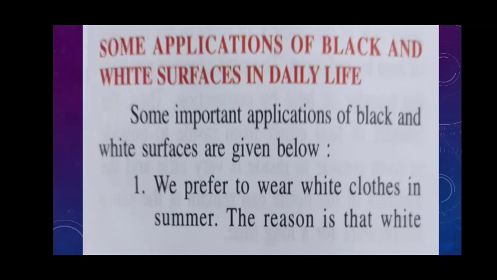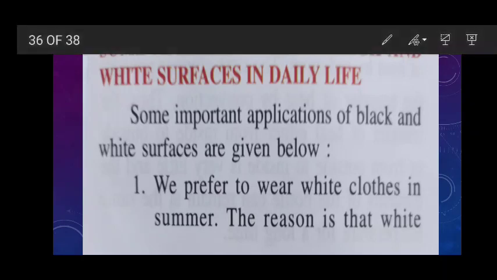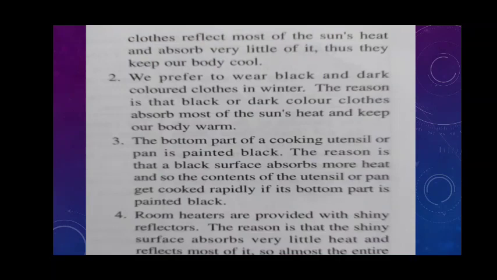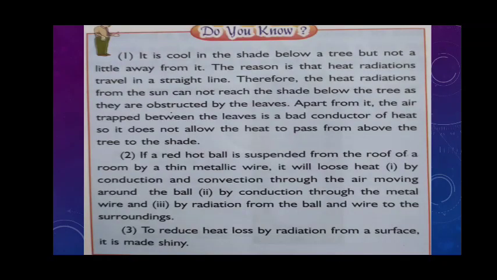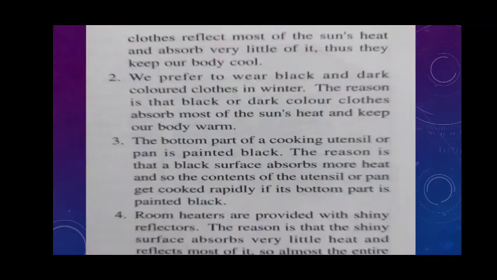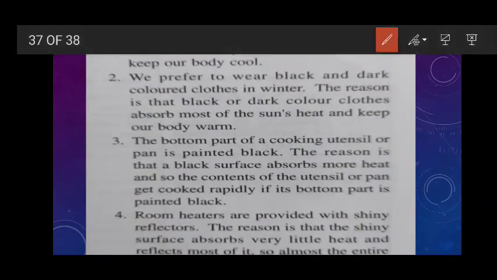The first, and it is very important, is that we prefer to wear white clothes in summer. Clear? Why do we prefer to wear white clothes in summer? Because white clothes reflect most of the sun's heat and absorb very little of it.